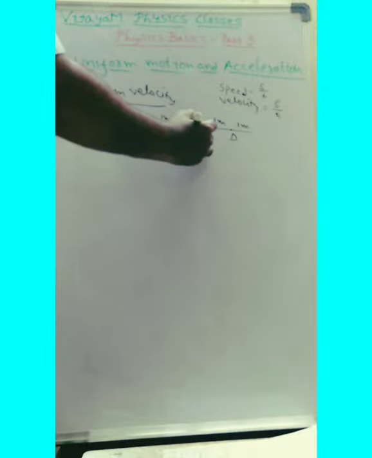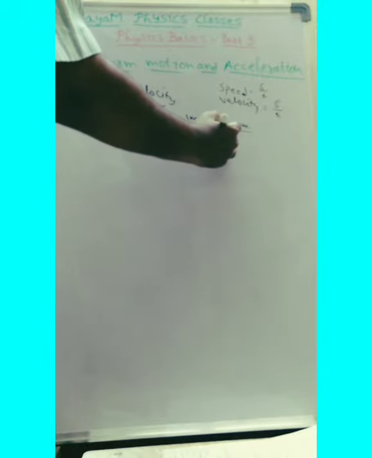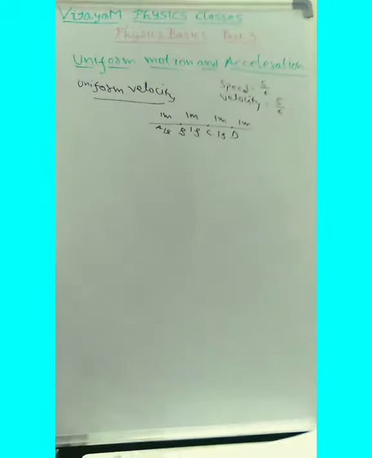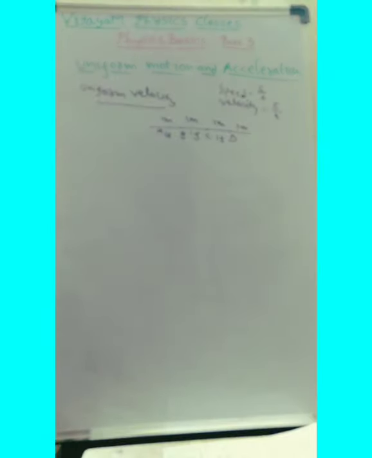And here this 1 meter, it is traveling in 1 second time. This 1 meter, it is traveling in 1 second time, and so on. So means what? Equal displacements in equal intervals of time. Whenever an object travels equal displacements in equal intervals of time, then that is called uniform velocity.